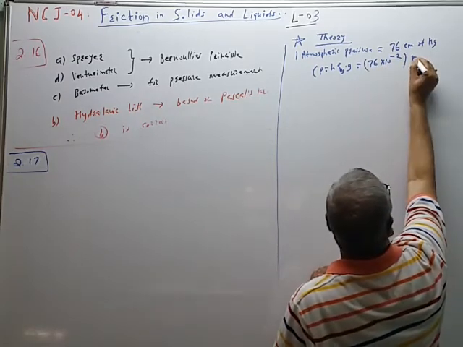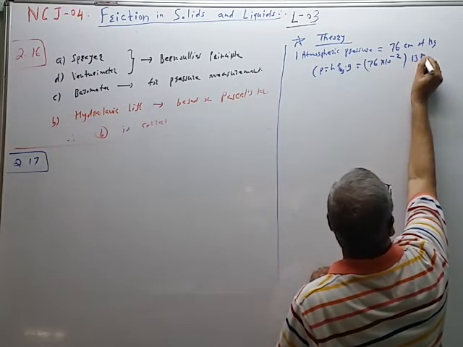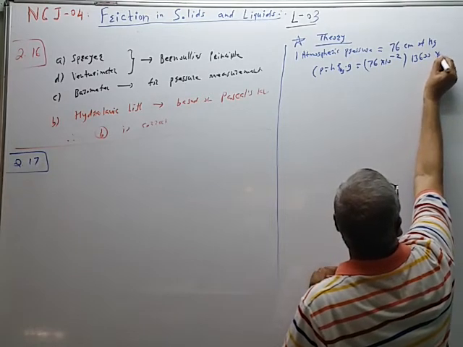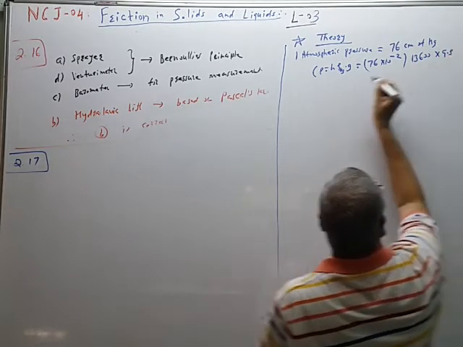Density of the mercury is equal to 13,600 and g is equal to 9.8.